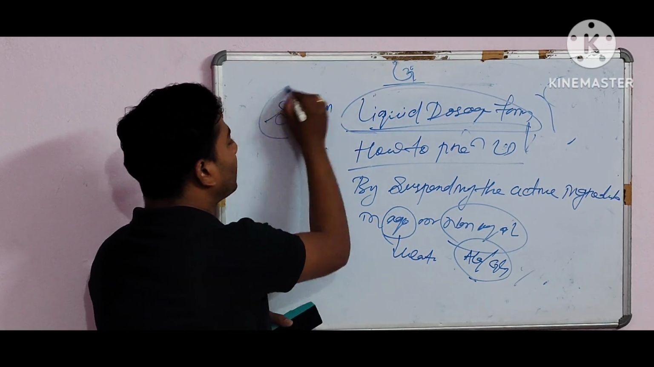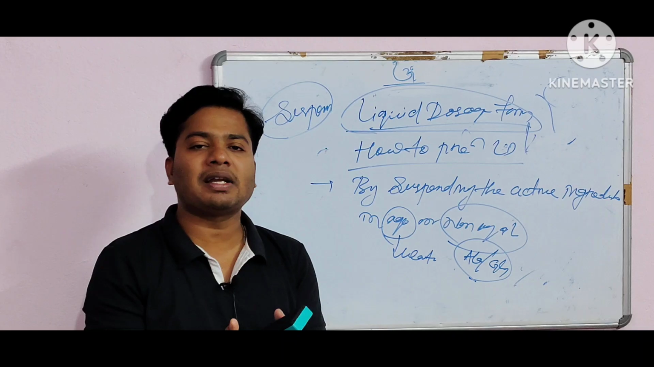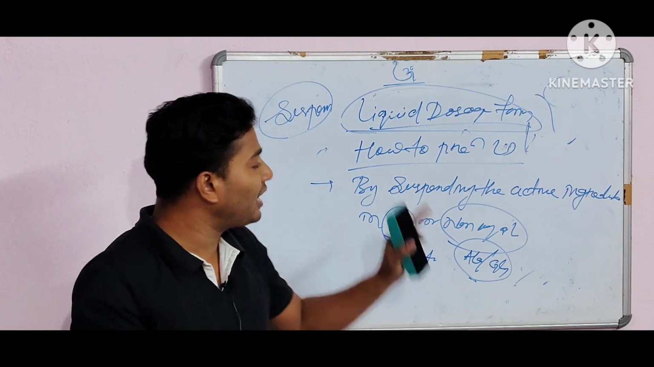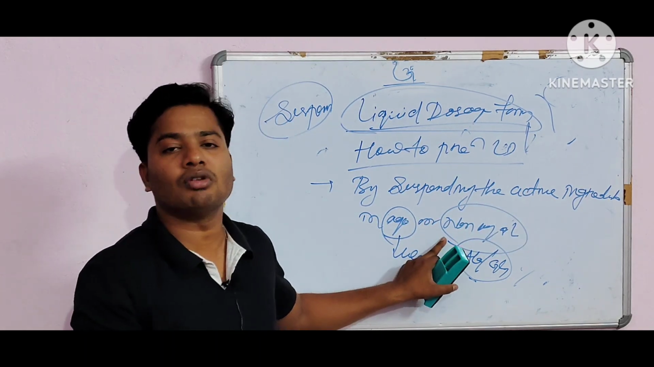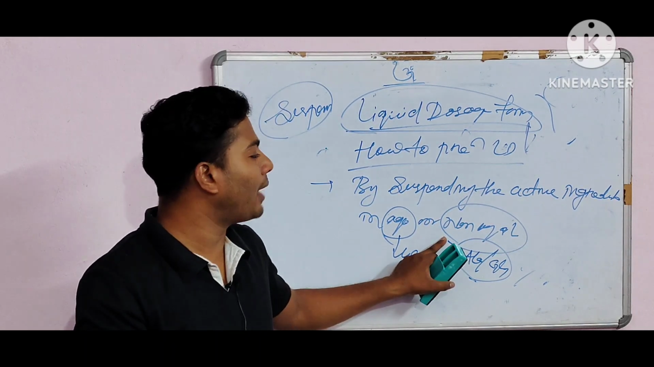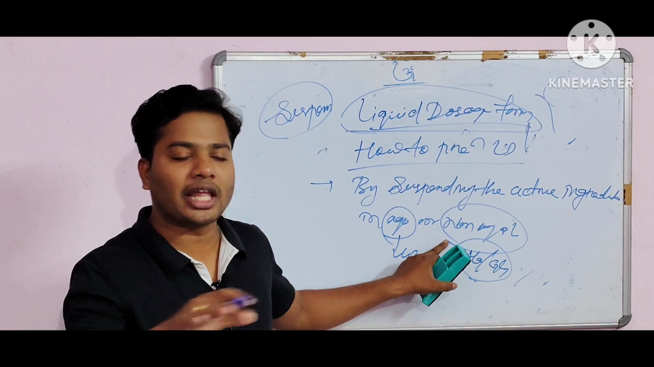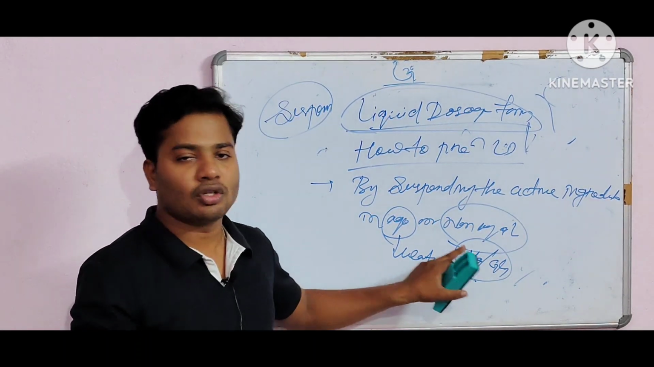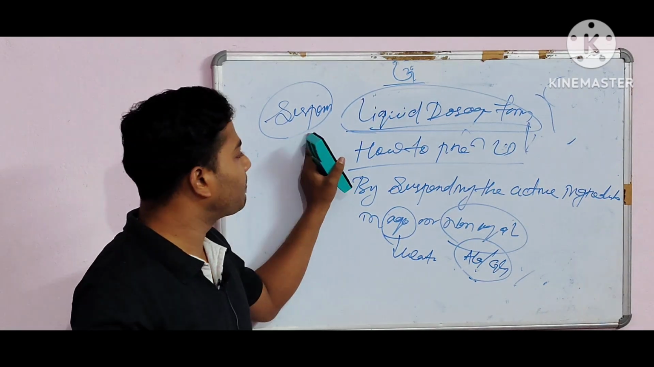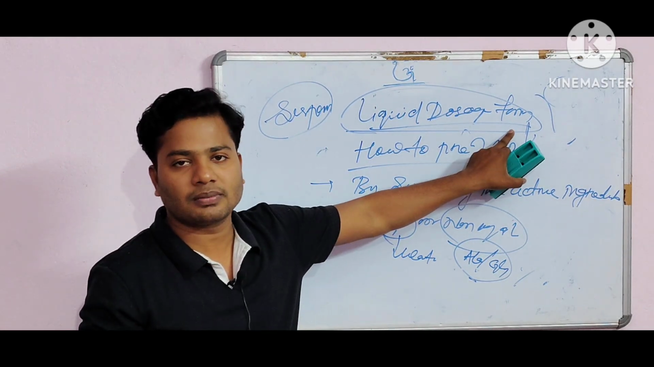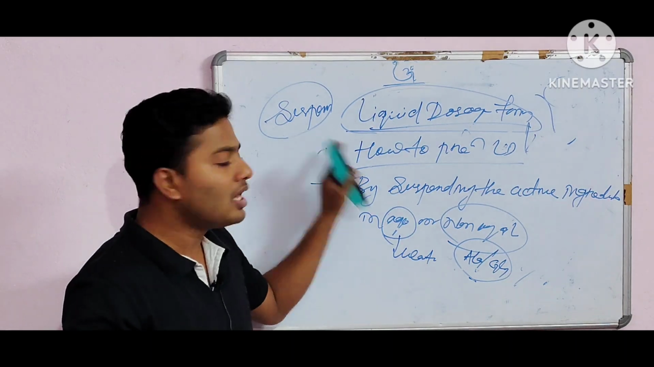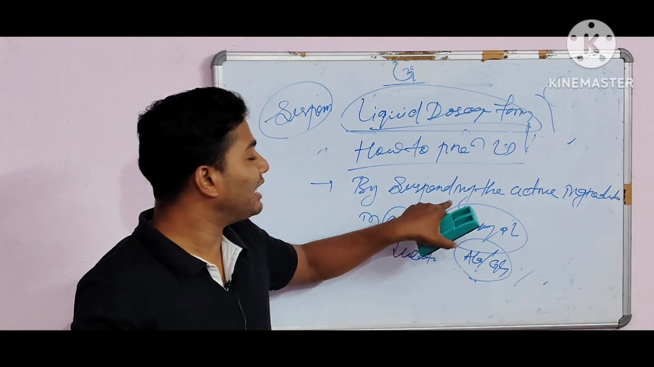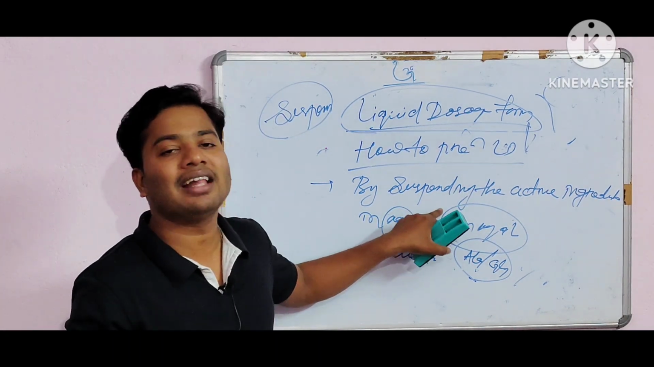Okay, you have to prepare the suspension. So what do you mean by suspension? In that case, you have to uniformly suspend the active drug in a suitable solvent. That is called a suspension, and suspensions are liquid dosage forms. In suspensions, the active drugs are finely divided and uniformly dispersed or suspended in the medium.